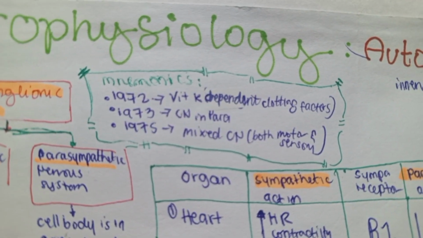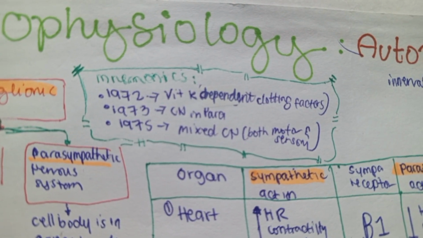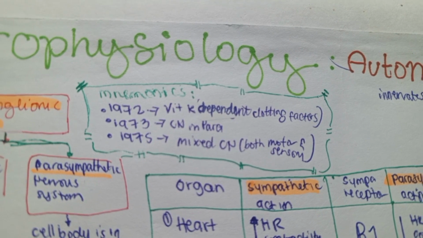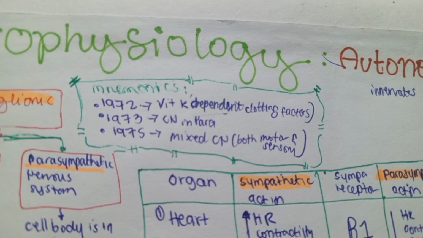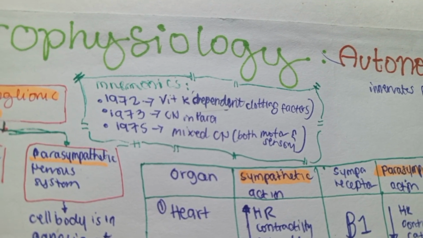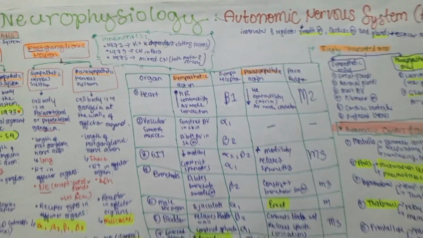So for the trivia, we have mnemonics here. The 1972 is the vitamin K dependent clotting factors, and 1973 is the cranial nerve and parasympathetic action, and the 1975 are all mixed cranial nerves. It means both motor and sensory cranial nerves, the 1975. So that's all about the neurophysiology and autonomic nervous system.